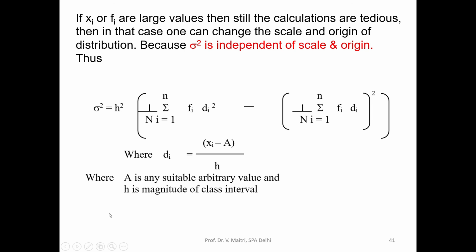That is di. di is (xi minus a) divided by h. So sigma square is h square times [1 by N, sum i going from 1 to n, fi di square, minus (1 by N, sum i going from 1 to n, fi di) whole square]. So we have changed the scale and also the origin of the data by this transformation. And now our calculation becomes very simple, very easy.